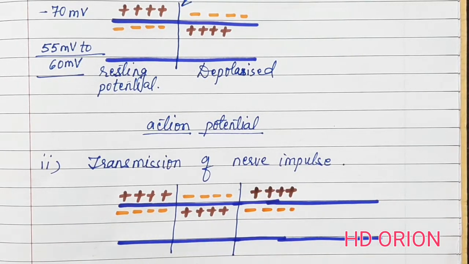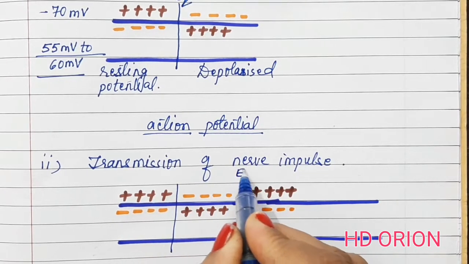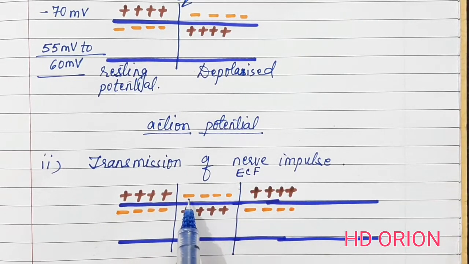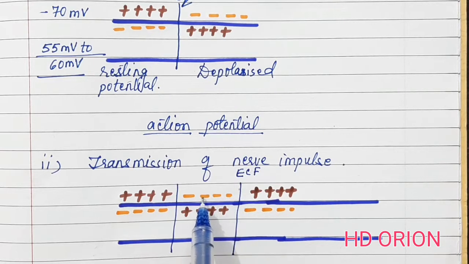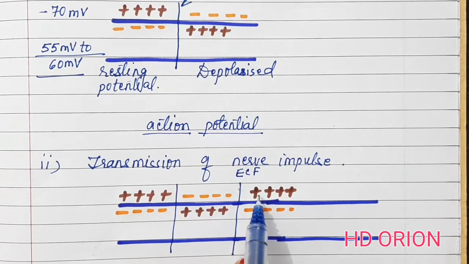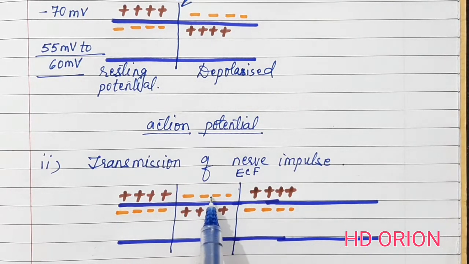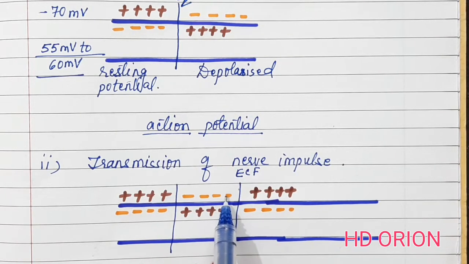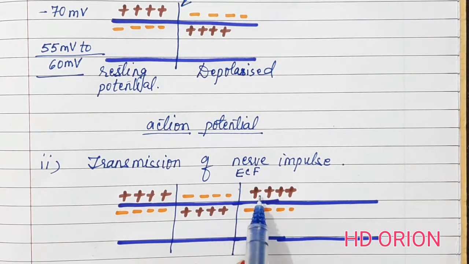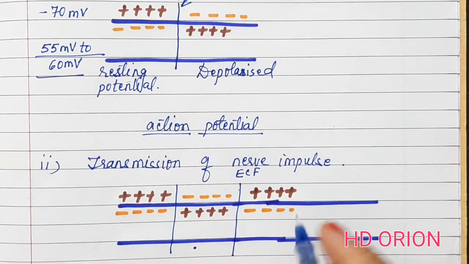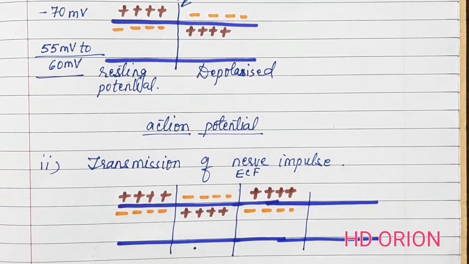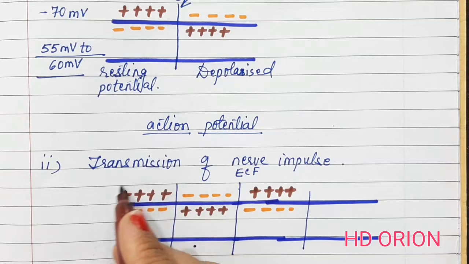In the ECF, we know this region outside is ECF. We know that there are negative charges outside; they gradually travel over here, and because there is a positive charge on this side, they gradually travel over here because it is excited. Opposite charges attract each other. So this region becomes repolarized and the front region becomes depolarized. This region has the original resting potential.